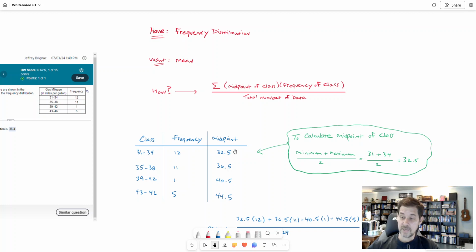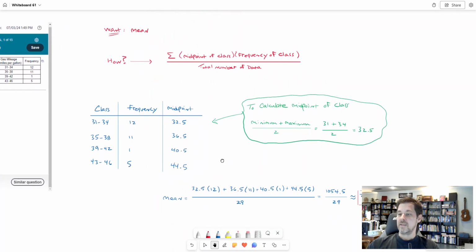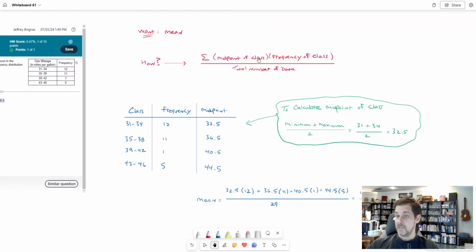If I do that same thing for the next class, I'll get 36.5, meaning if I take 35 plus 38 and divide that by 2, I'll get 36.5. So each of these midpoints I calculated this way. All right? Okay.